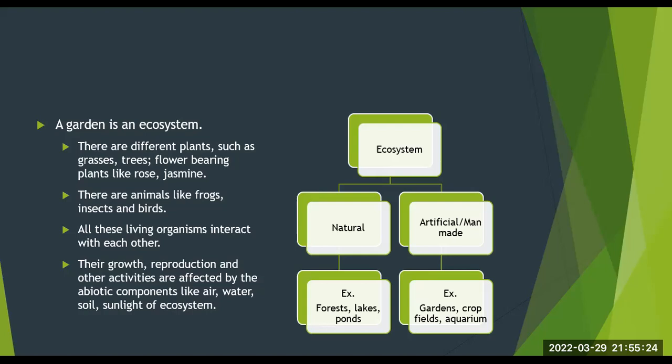As you can see here in the table, an ecosystem can be classified as natural or artificial, which is man-made. So what are the examples of natural ecosystems? Forests, lakes, ponds, etc. Whereas the examples of man-made ecosystems are gardens, crop fields, aquarium, etc.